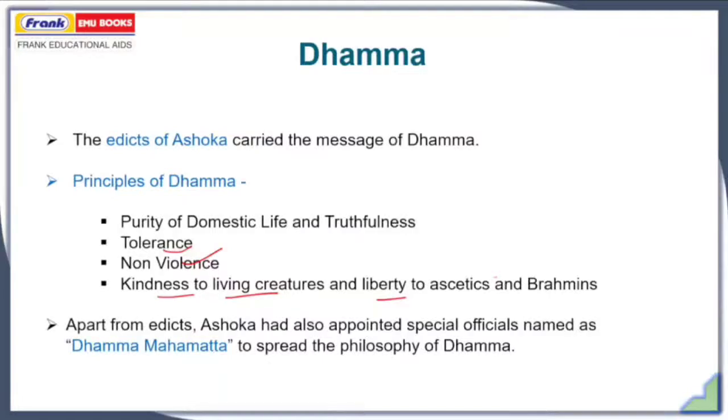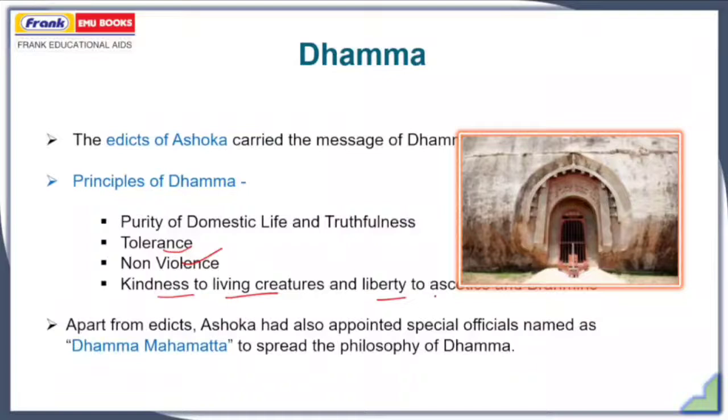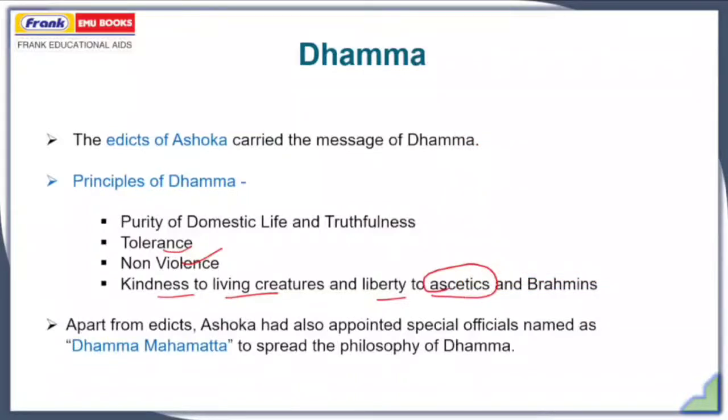Ashoka himself was a Buddhist, but he also paid attention to other ascetics of the Ajivika sect and the Jainism sect, and he built the Barabar caves in Bihar, which were dedicated to Ajivika ascetics only. So it was in the core philosophy of Dhamma that you need to be kind towards living creatures and liberal towards ascetics, be it of any sect, and the Brahmins. Apart from the edicts, Ashoka also appointed special officials named Dhamma Mahamatta to spread the philosophy of Dhamma.